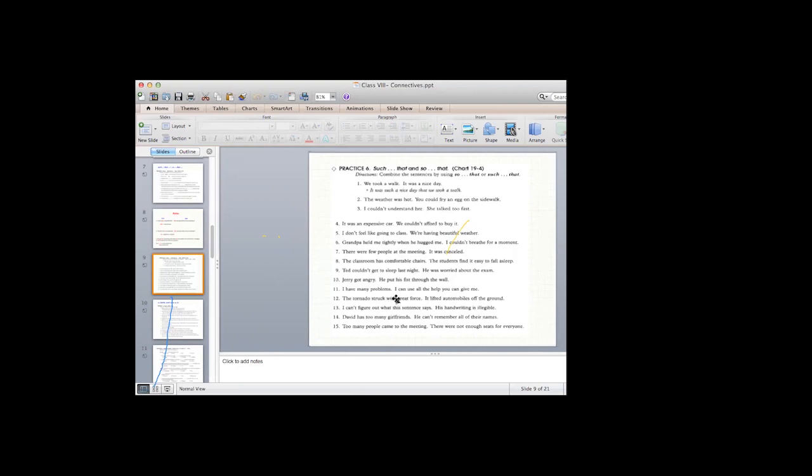I can't figure out what this sentence says. His handwriting is illegible. Okay, so what is the cause? His handwriting is illegible. Illegible is an adjective. Very simply, with an adjective we use so. His handwriting is so illegible that I can't figure out what this sentence says.